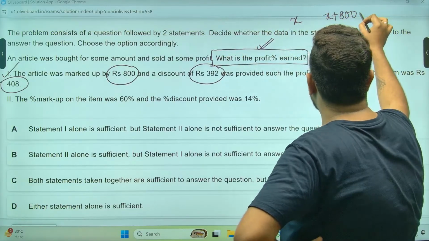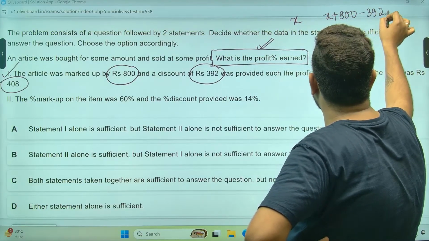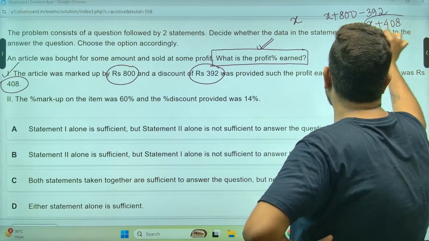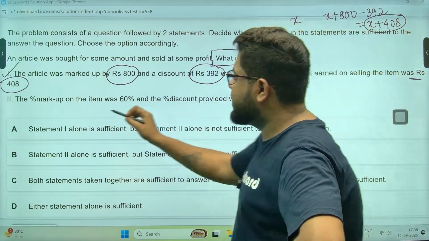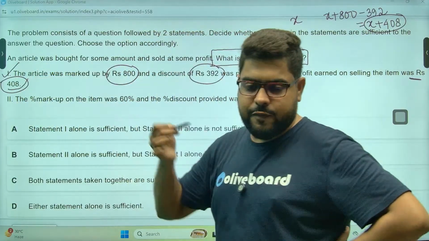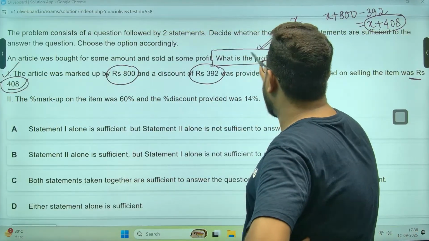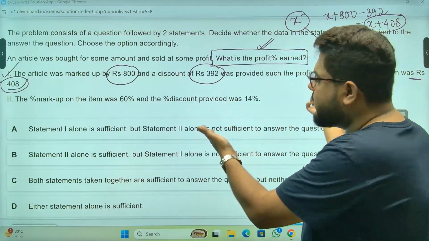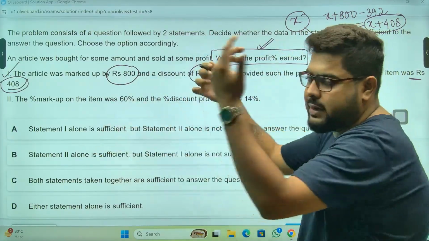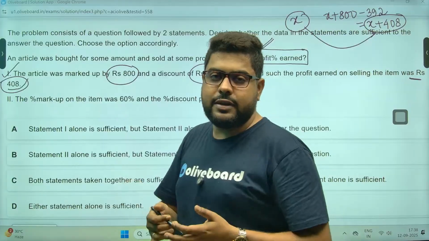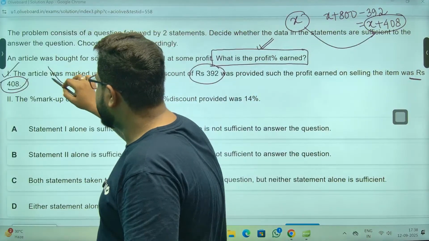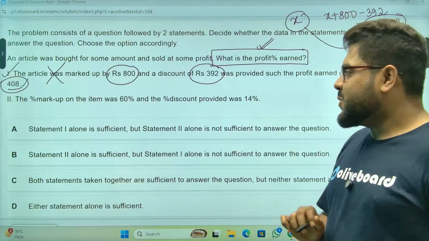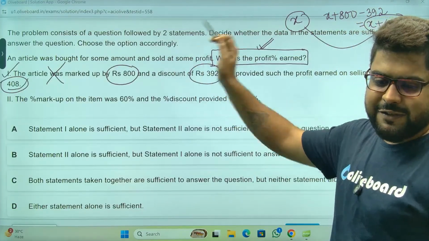Discount is 392, so SP is minus 392. You end up getting X plus 408. Automatically you'll say, this is already given, 408 rupees profit. But is there any data about X? Can you figure it out? Whatever we are getting is only what is given. So this statement is actually bogus. कुछ नहीं हो सकता इसका. So statement one can never be sufficient.